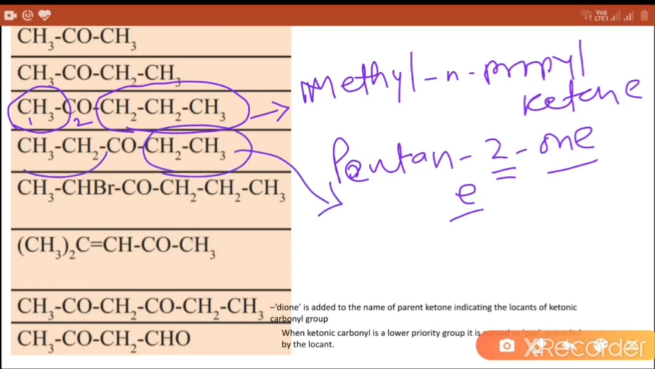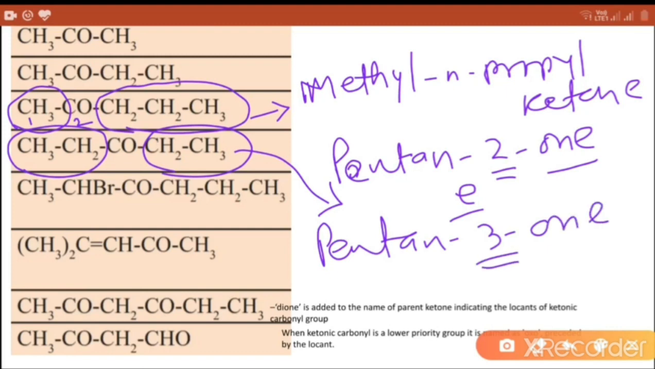Next compound, 2 ethyl groups are present. So diethyl ketone is the common name and the IUPAC name is pentan-3-one, because the ketone group is present at the third carbon atom.